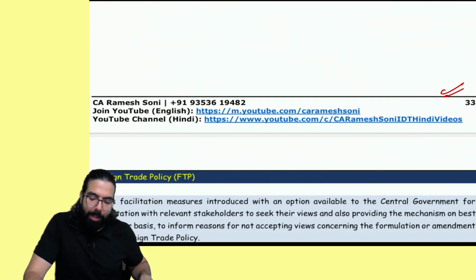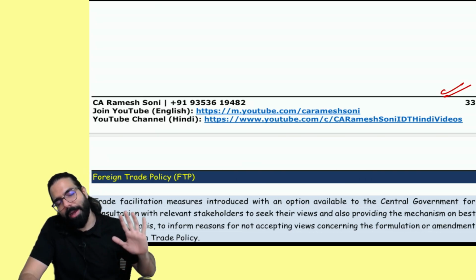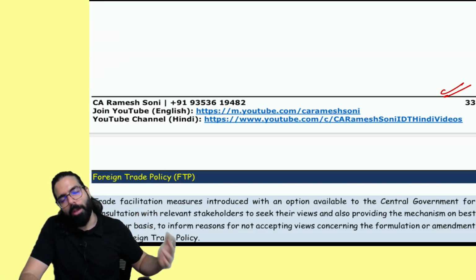Yes, sir, clear. In customs, the only amendment is in the IGCR rule where the monthly statement became a quarterly statement. In job work, goods are to be brought back within 1 year instead of 6 months. That's all.